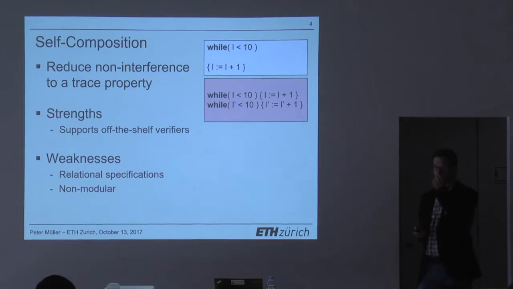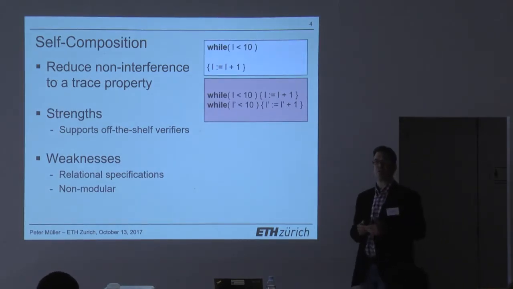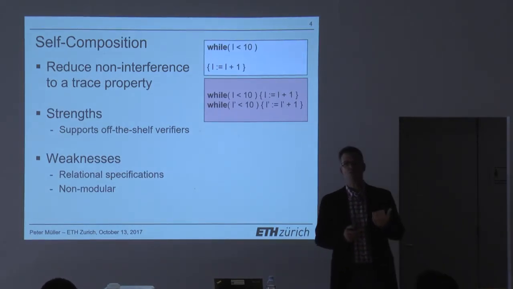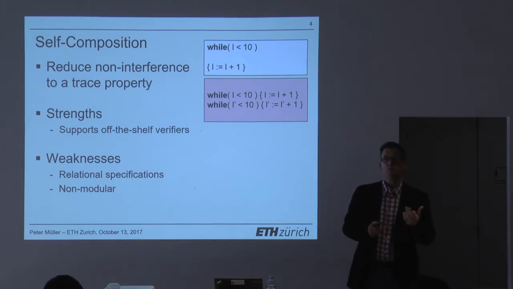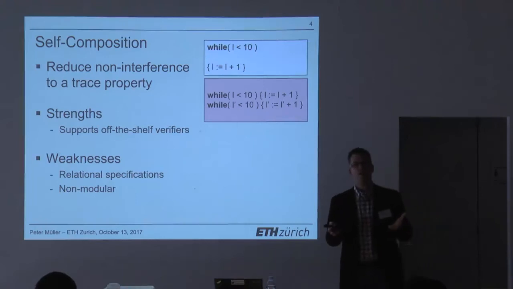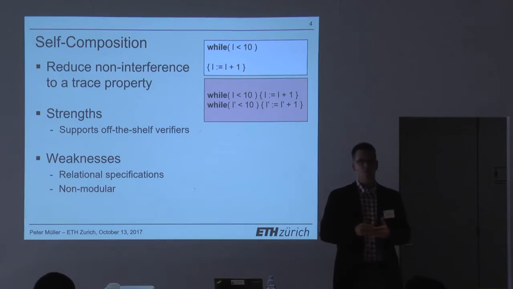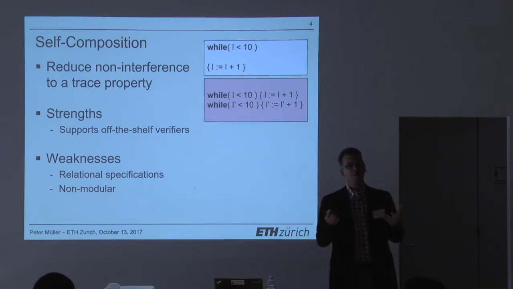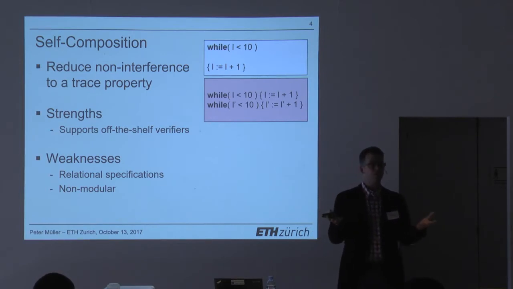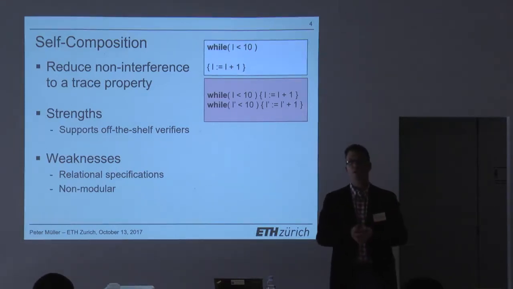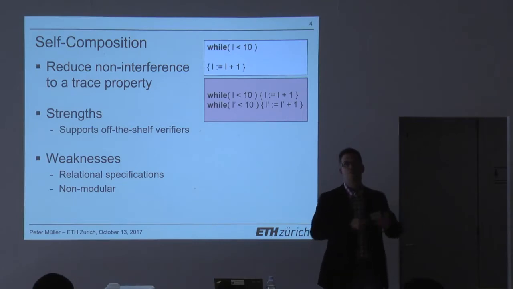One such approach is self-composition. The idea there is basically that you would like to reduce this hyperproperty to a regular trace property by constructing a particular kind of program which at the same time simulates those two different runs of your original program. Basically, you take your original program and you make two copies of it with consistently renamed variables. Then you compose those programs with each other, and one run of this new program corresponds to the two runs of the original program.